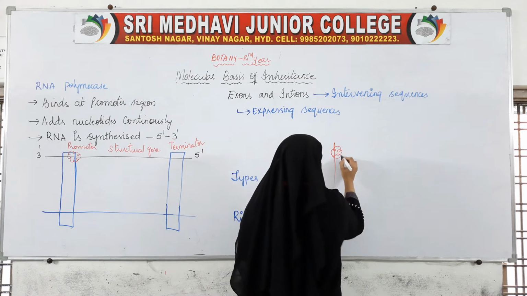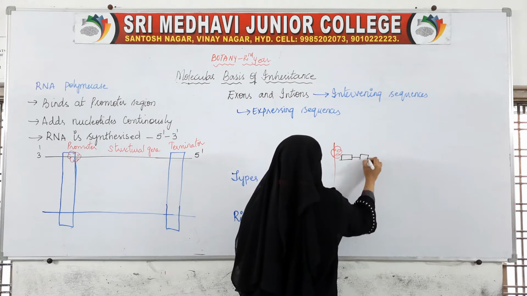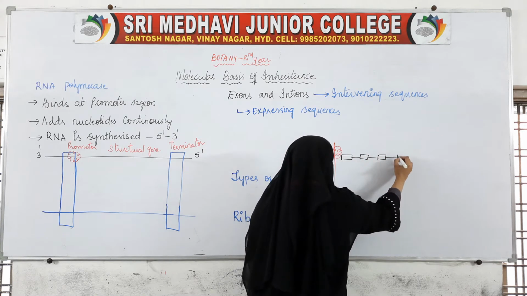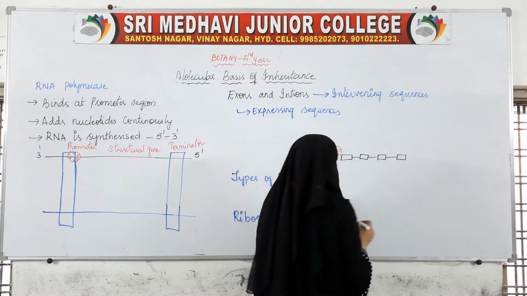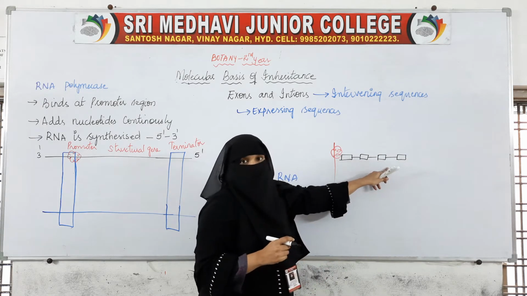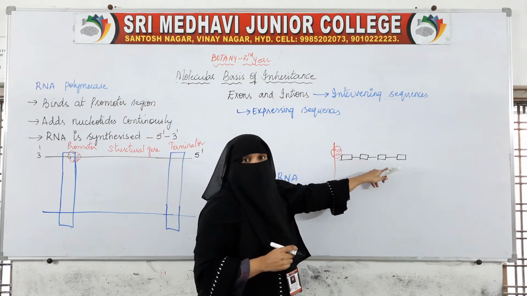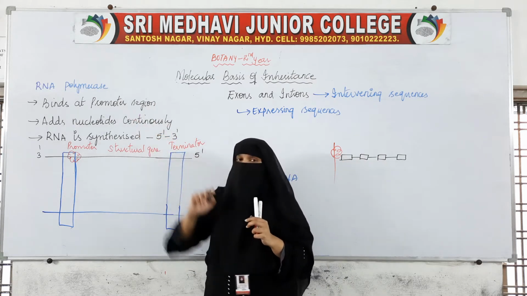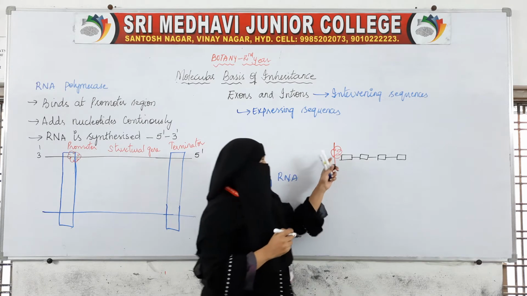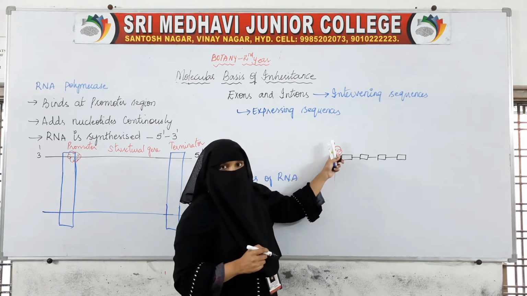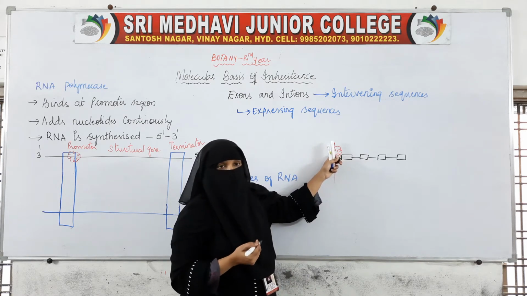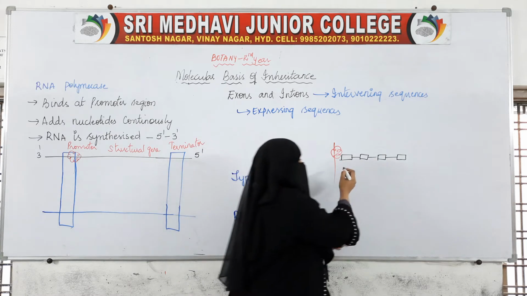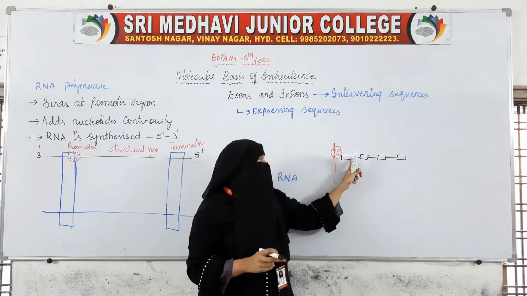For example, this is one nucleotide A, this is G, this is C, and so on. The nucleotides will bind with the help of this RNA polymerase. So RNA polymerase binds at the promoter region and starts the addition of nucleotides.